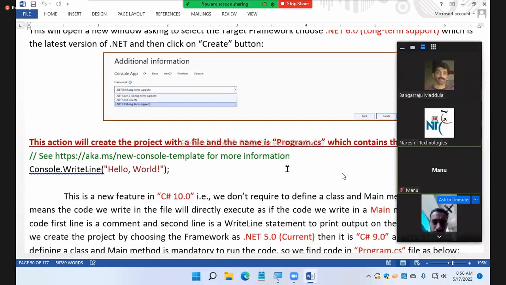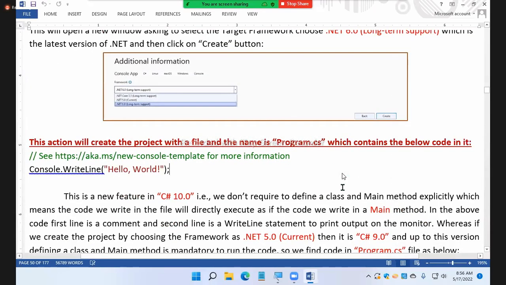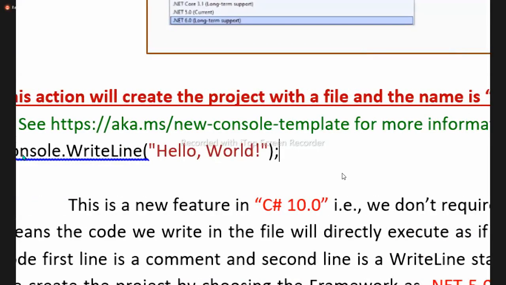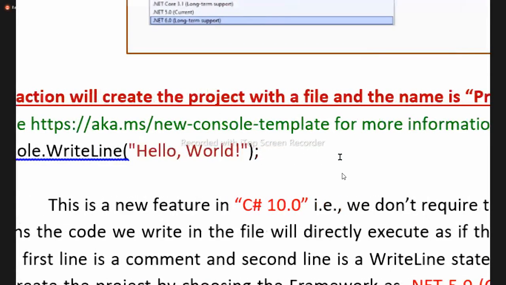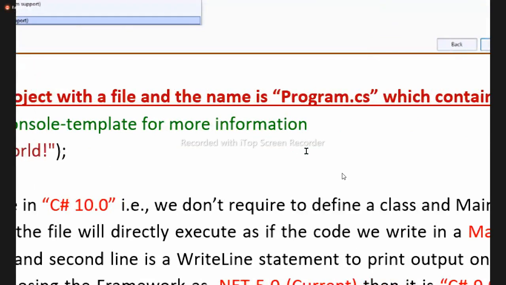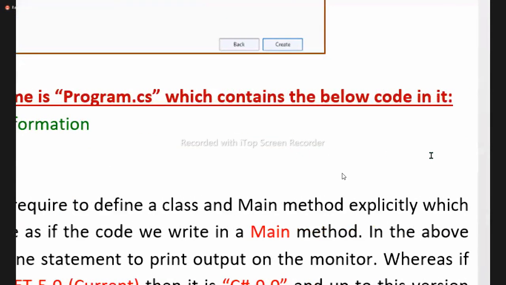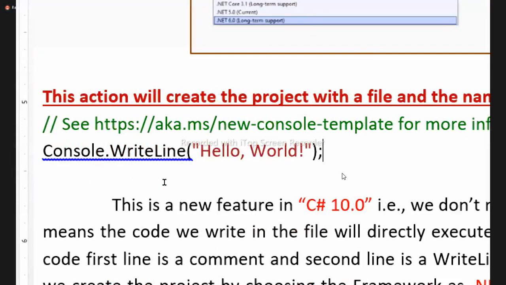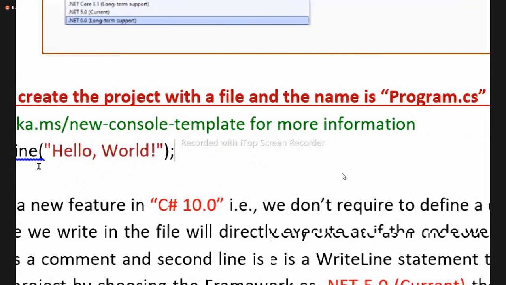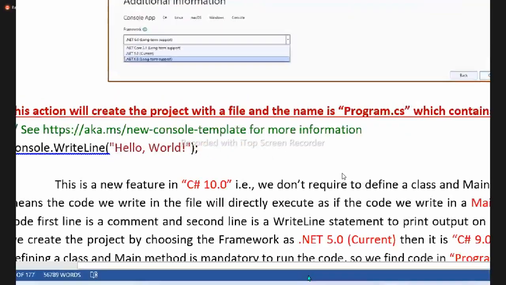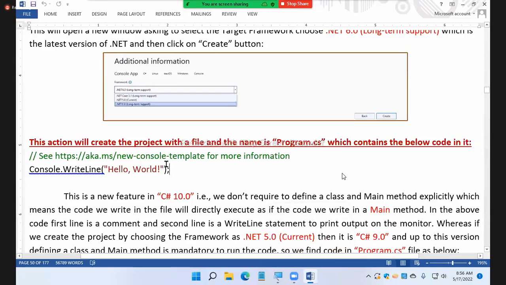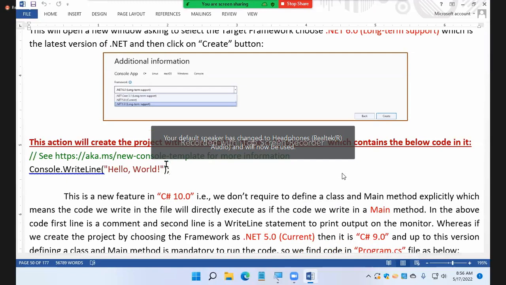When you select .NET 6, this action will create the project with a file named Program.cs, which contains the below code. And guys, there is an article here, a link. If you click on the link, it's a Microsoft link, and it will show you the features of C# 10.